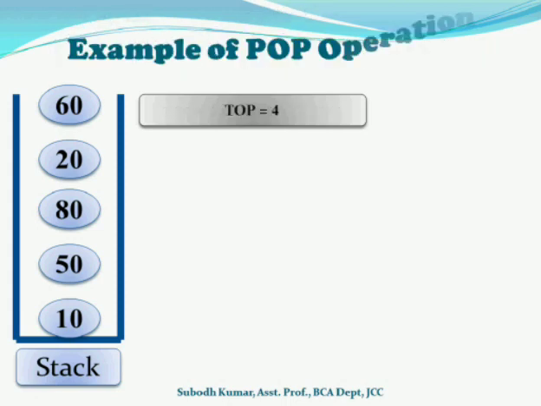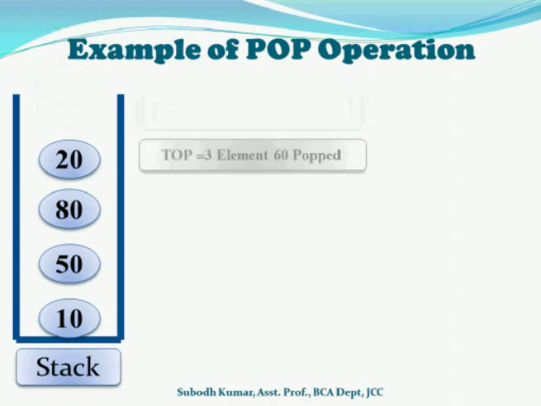Now let us see an example of pop operation. In the stack we have 5 elements, so the value of top is 4. If you want to remove or pop an element, we have to remove the last element 60 first. So we have to decrement the value of top from 4 to 3, and then we can pop the element 60.